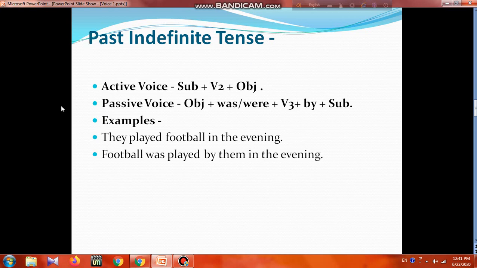So this is how to change the voice of past indefinite tense. First you need to know the structure of past indefinite tense, then you will go for voice. In active voice the structure is subject, be2, object. If you want to change it to passive voice, you need to make the object the subject, then take was or were, then be3, then by, then the subject. They played football in the evening. Football was played by them in the evening. So this is the structure for past indefinite tense from active to passive voice changing. Hopefully you got it. Let's move to the next slide.